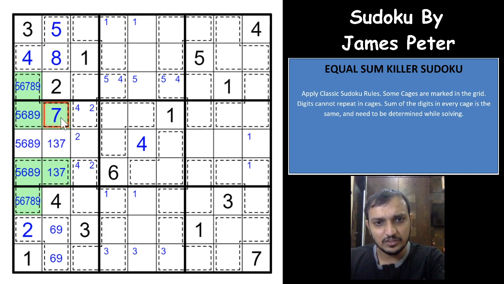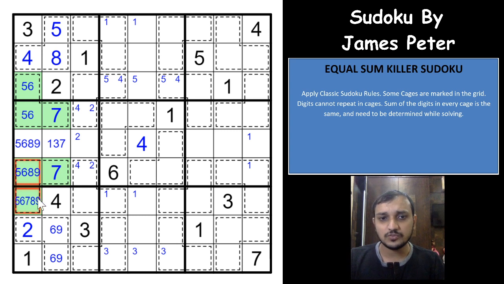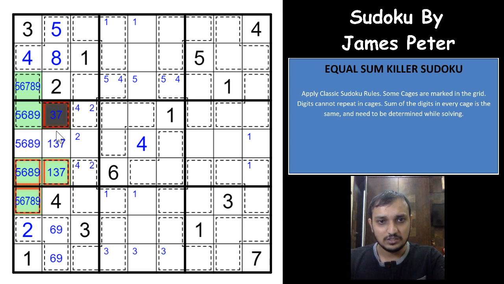The moment you have a 7 here, the next minimum digits you can have are 5 and 6, and in total that sums to 18. Same way if you have a 7 here, the next minimum digits you can have in these two cells are 5 and 6, that will actually sum to 18. So 7 cannot be in any of these two cells, so this would have to be a 7, that gives you a 3 and a 1 here.